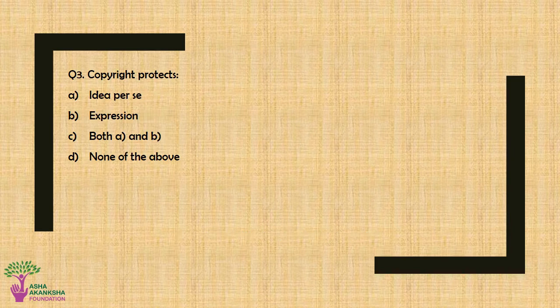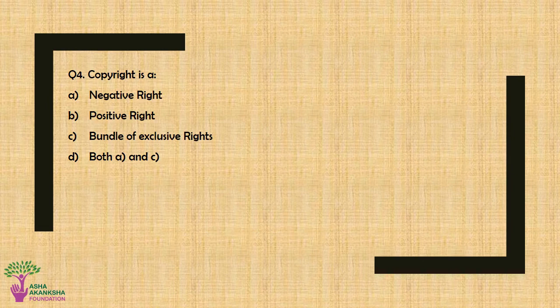Question number 3. Copyright protects option A, idea per se, option B, expression, option C, both option A and option B, or option D, none of the above. The correct answer for this question is option B, expression.